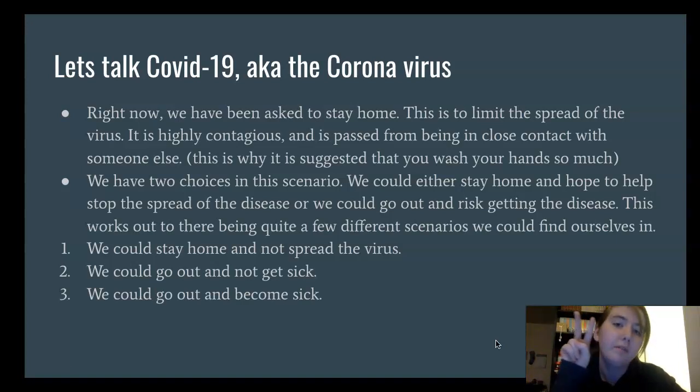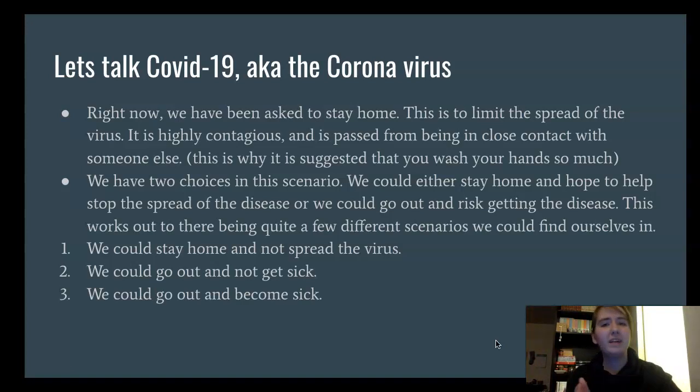We kind of have two choices right now. One, we can stay inside. We can stay home, and we can try to not spread this virus. I wrote disease there. Disease isn't the right word, virus. Or our other option, we can ignore, close our eyes to science, say this isn't happening, and we can continue to live our lives as normal and go out and have school and things like that. So those are our two options: staying home, trying not to spread the virus, or going out and ignoring science.